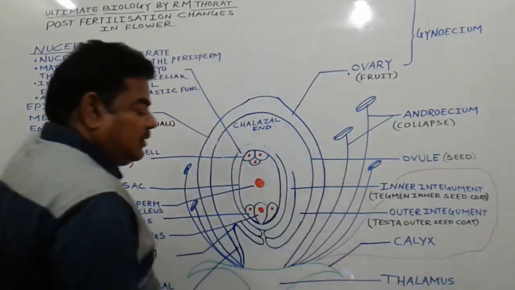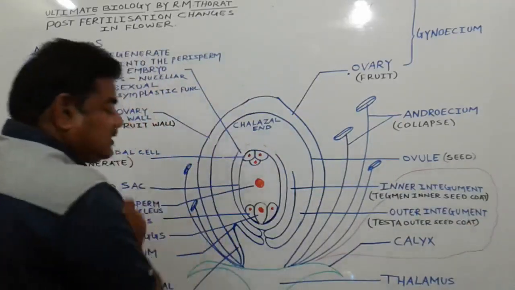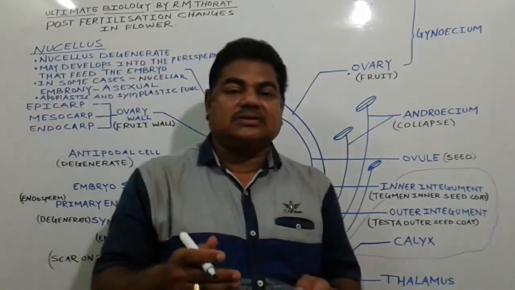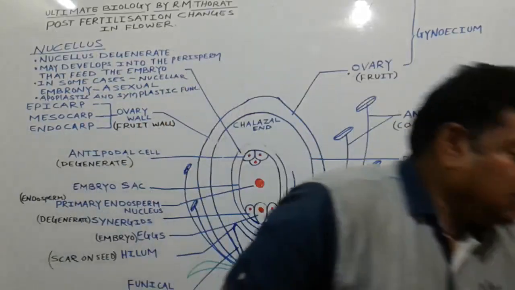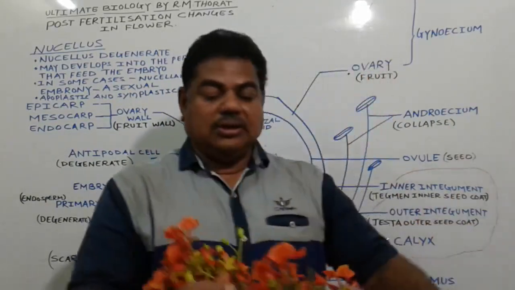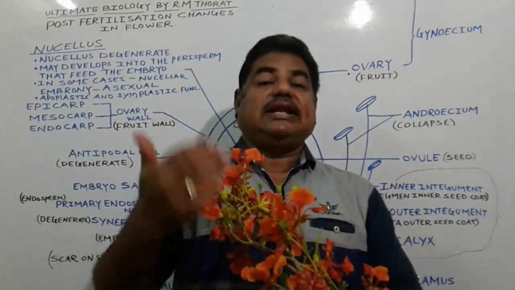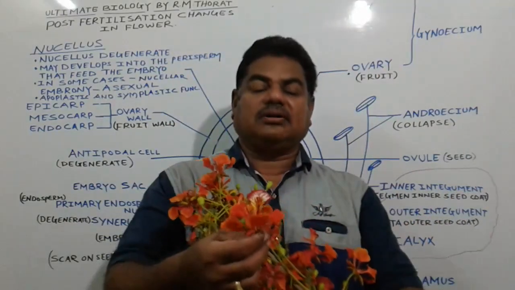Then the petals, which collectively form the corolla. See here in this twig of Delonix regia, this is a colorful flower.